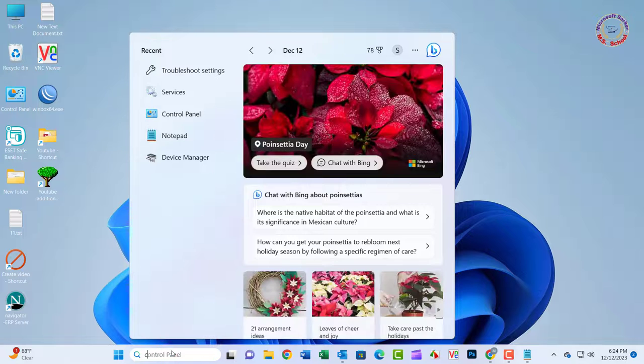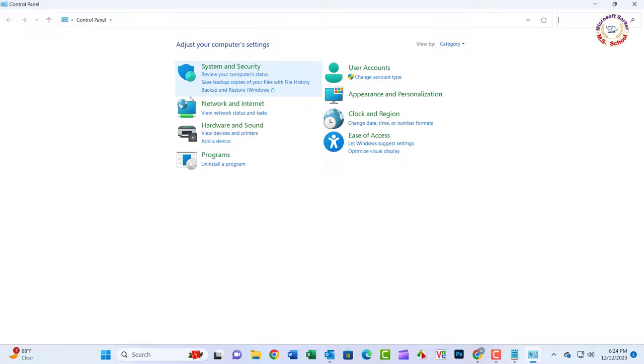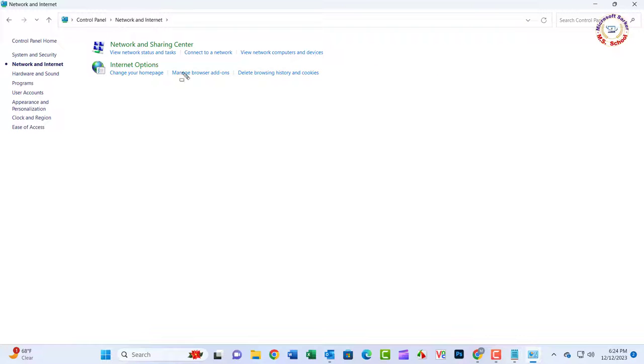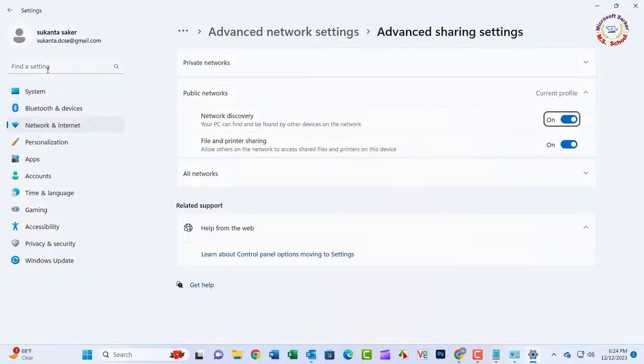Press the Windows key and type Control Panel into the search bar. Click on the Control Panel option. Click on the Network and Internet. Click on the Network and Sharing Center. Click Change Advanced Sharing Settings in Windows to open the settings shown directly below.